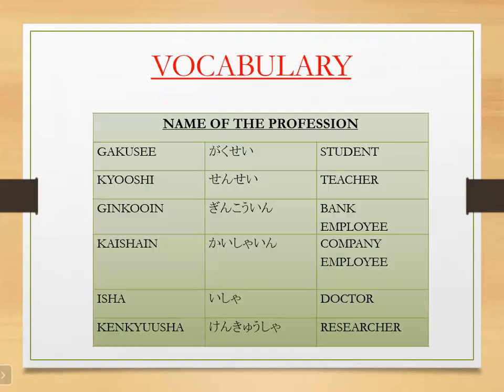Okay. So we can make some more sentences, like using bank employee. Mr. Gupta is a bank employee. So Gupta-san wa ginkoin desu. Ginkoin desu. Okay. Miss Seema is a researcher. So Seema-san wa kenkyusha desu. Seema-san wa kenkyusha desu. Okay.